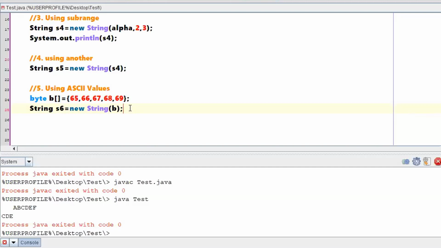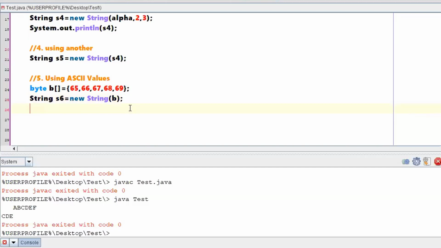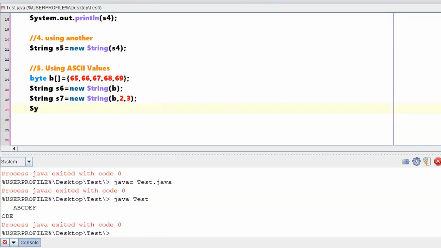With respect to ASCII also, you can give a subrange. String s7 is equal to new String of, previously I gave a character array, but now I am giving a byte array, comma 2, comma 3, right? So what does it mean? From index 2, these three values I require. So let me cross check what the print statement will show.